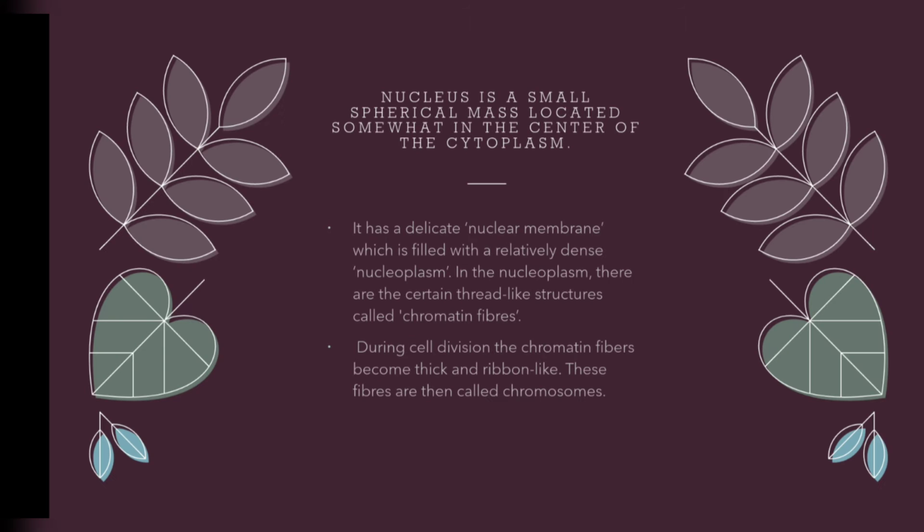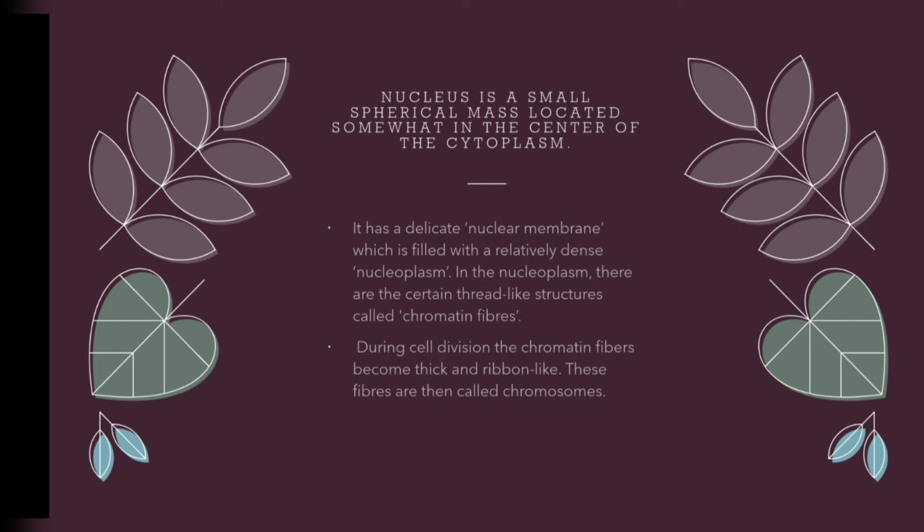Second, nucleus is a small spherical mass located somewhat in the center of the cytoplasm. I showed you the animal cell there. If you have the screenshot you can see, otherwise at the end of the chapter I will show you again. So you can see nucleus is present in the center of the cytoplasm.